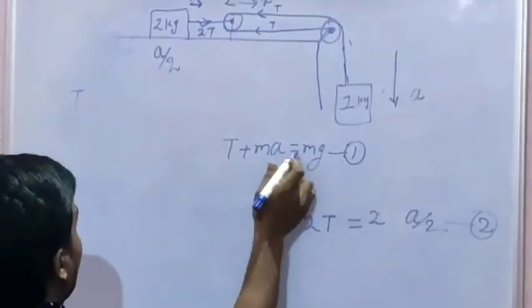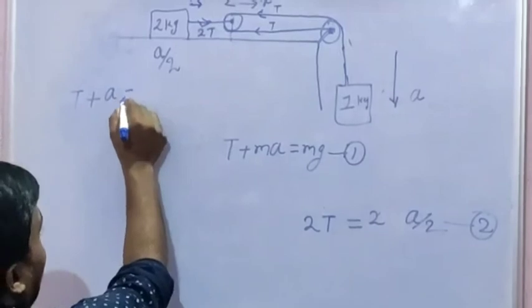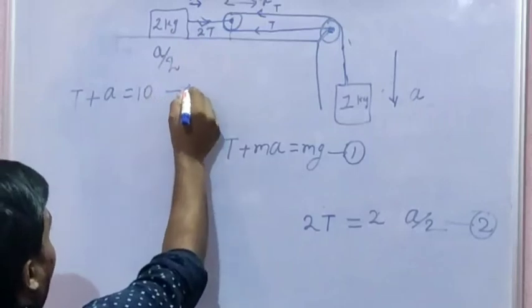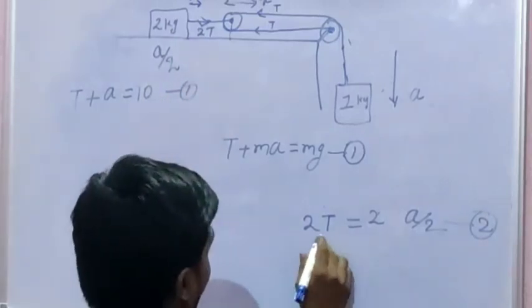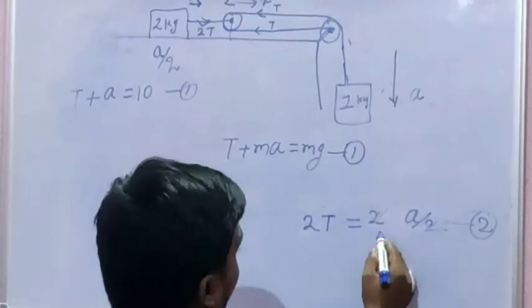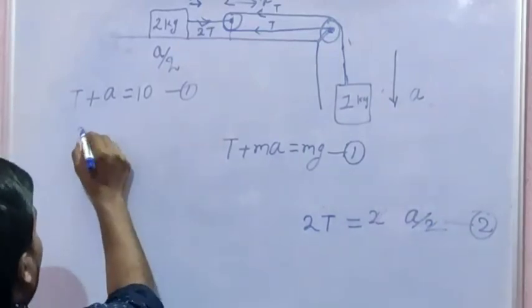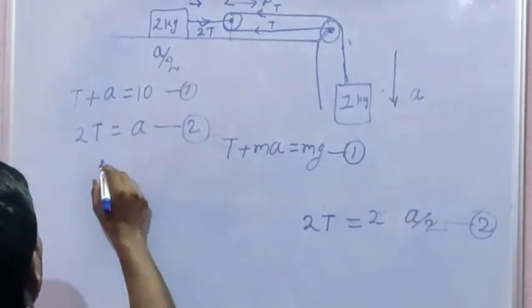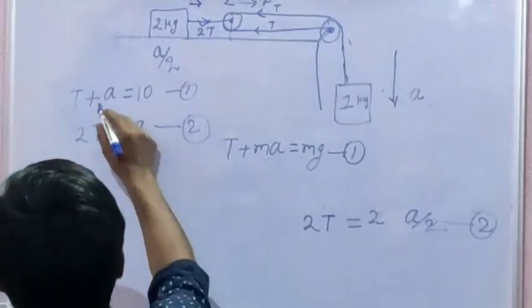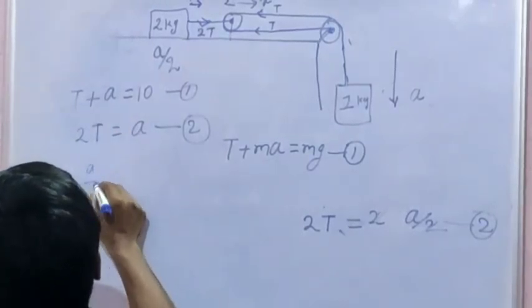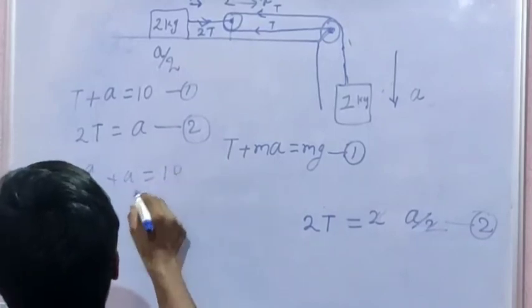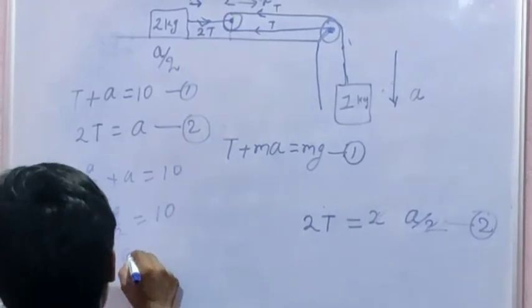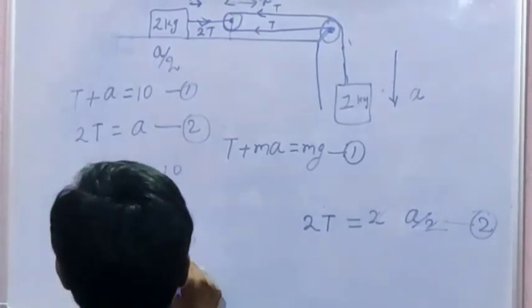Here m is 1 kg, hence T plus A equal to g, meaning 10, and 2T equal to A. T equal to A by 2, putting it here, A by 2 plus A is 3A by 2 equal to 10, hence the acceleration is 20 by 3.